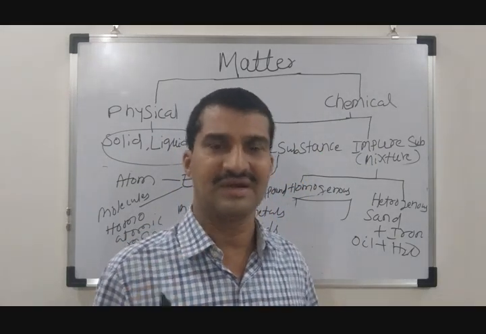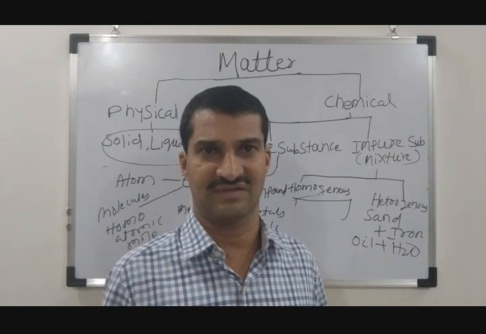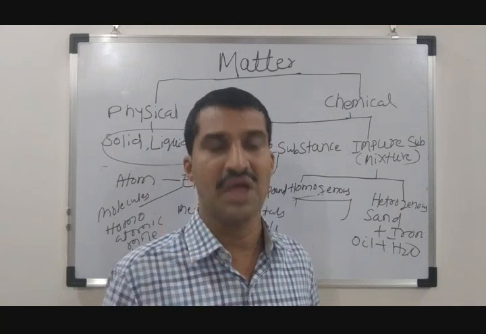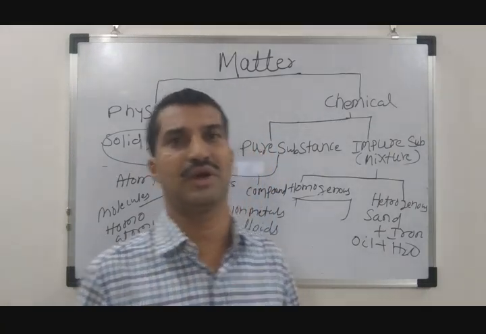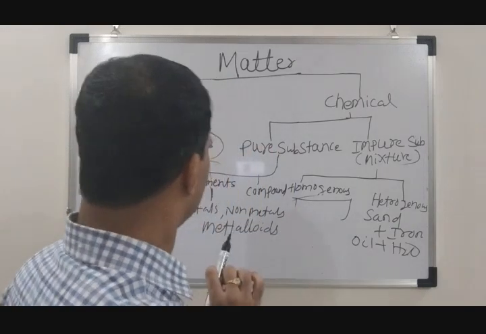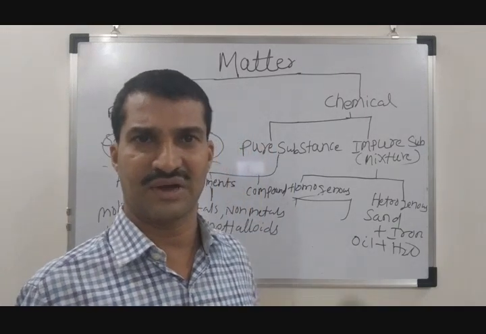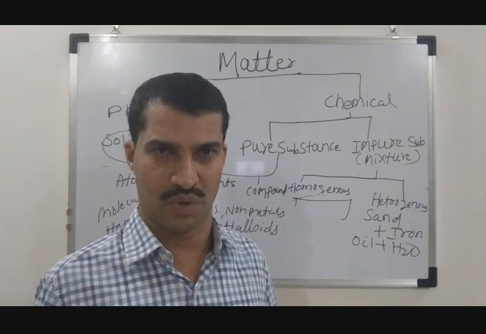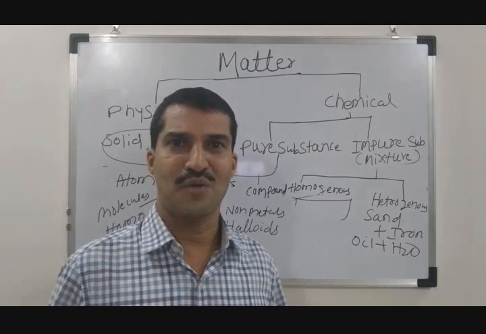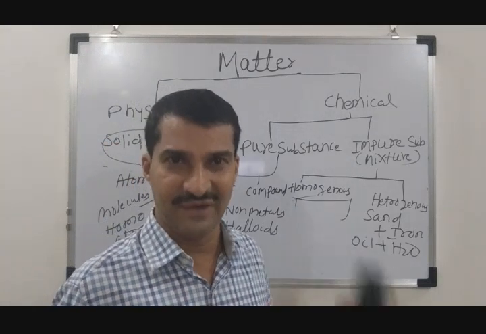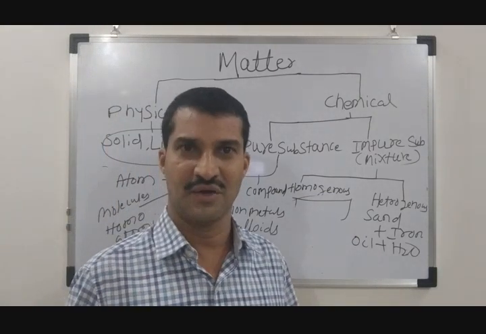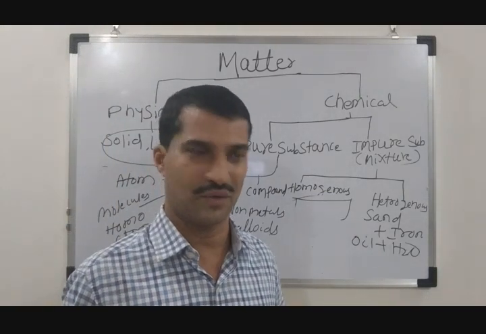I'm not going into much detail on metals, non-metals and metalloids at this moment, because this chapter will be covered during the periodic table. We'll go into minute detail of the periodic table to understand the properties. So I just briefed that metals, non-metals and metalloids are separated based on their properties. Okay. Now my dear students, this is a brief of the classification of matter. Hope you have understood what I told.